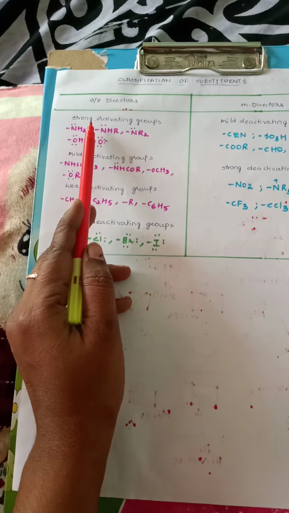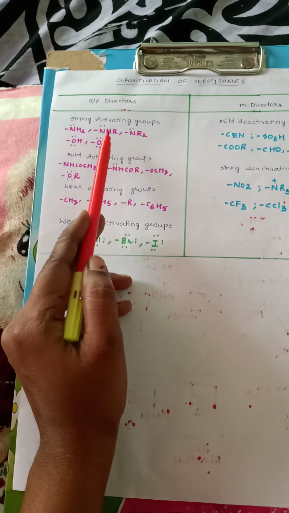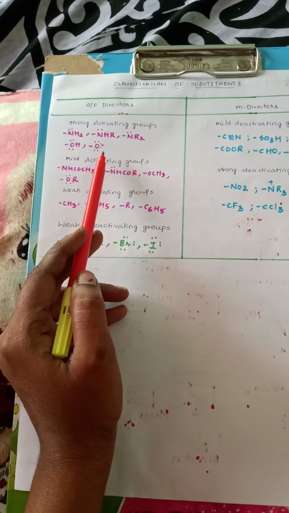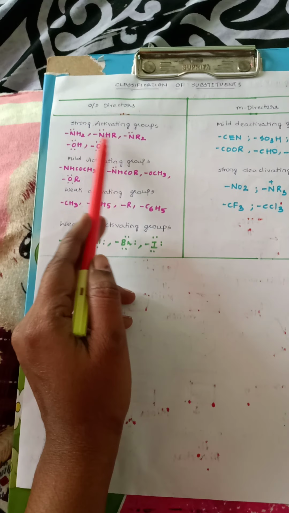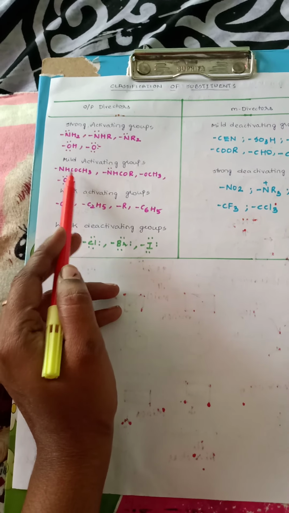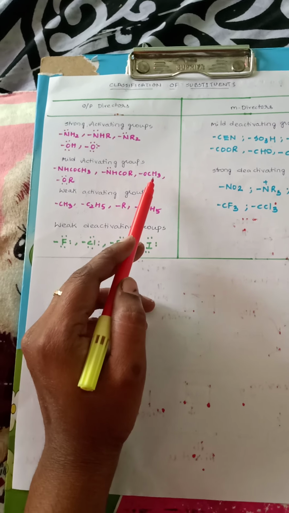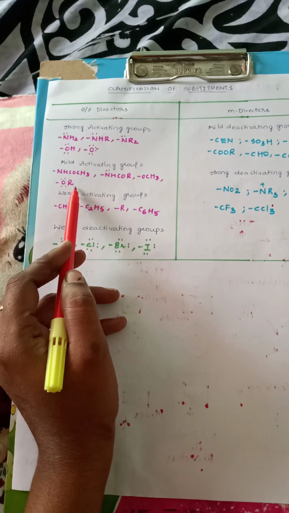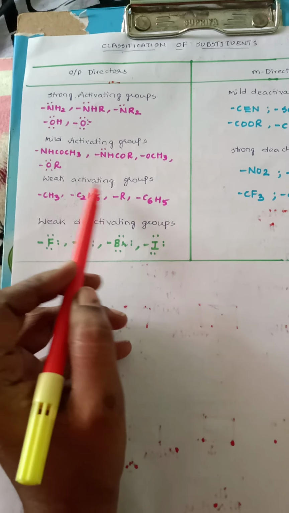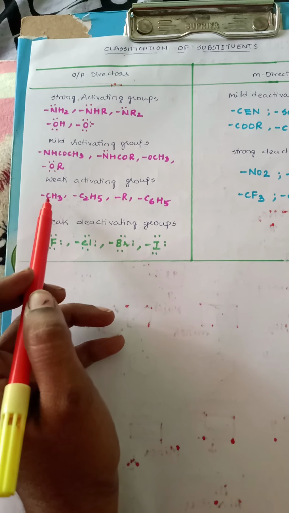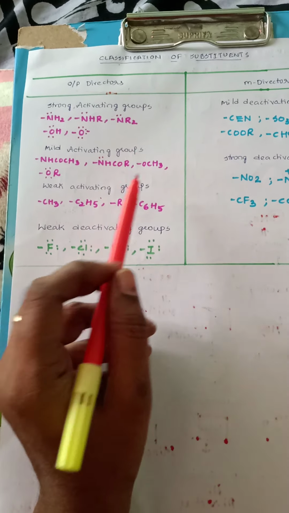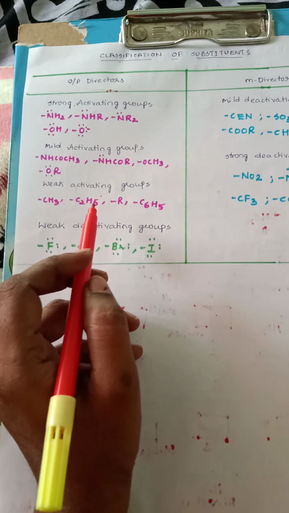What are the examples for strong activators? Amino group, substituted amines, tertiary amines, hydroxy and oxy groups are all examples of strong activating groups. Mild activating groups include acetamido, acylamido, methoxy and alkoxy groups. And weak activating groups include methyl group, ethyl group, alkyl group and phenyl group. These are all different examples of weak ring activators.